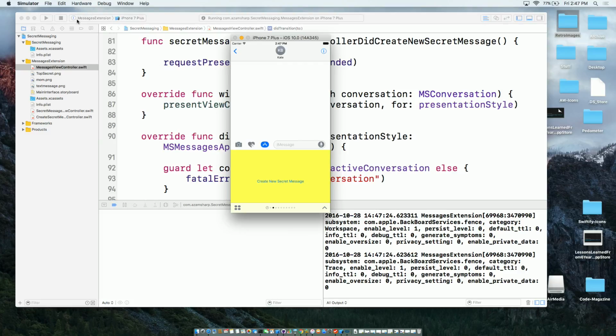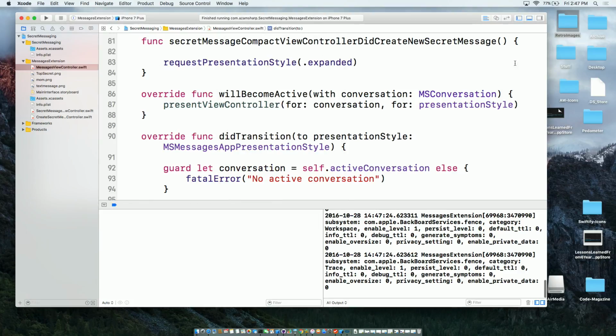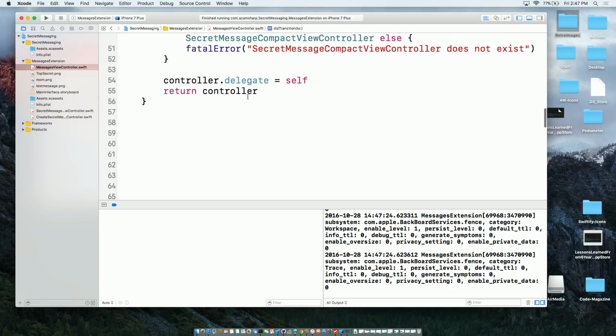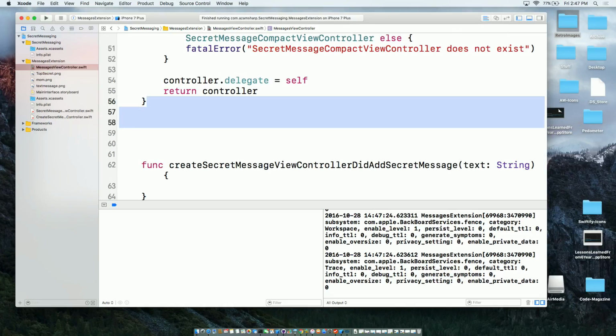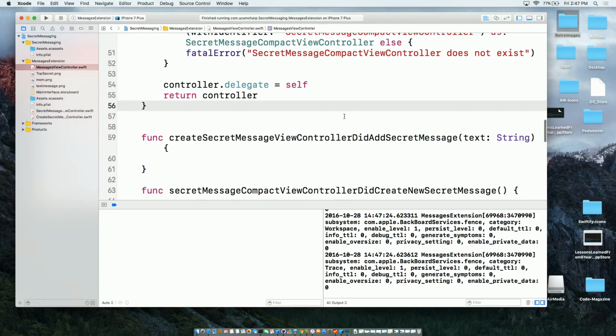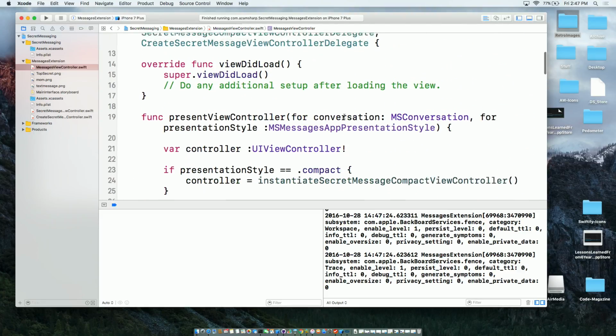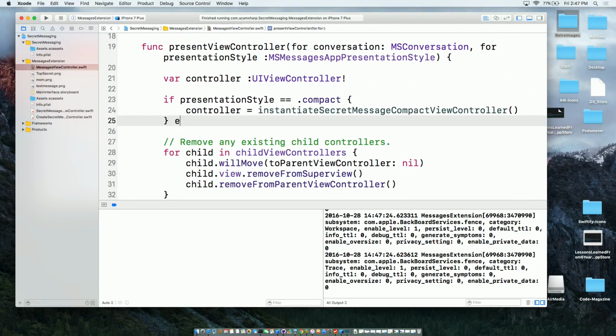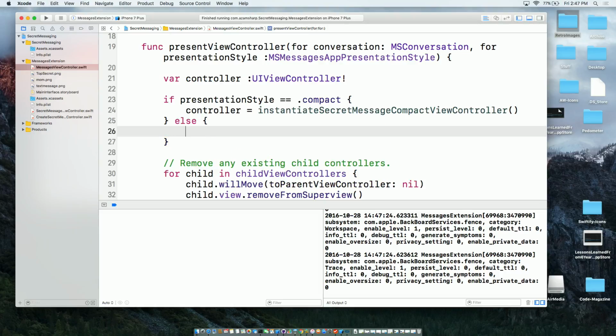All right, now when I click on that, it's not going to do anything basically, because I have not told my application what will happen for the expanded state. And I'm going to do the same exact thing. If it's not a compact state, well, there are only two states. So if it's not compact, it's expanded. And when I click on that, I want to show a screen where the teenager can type in the secret message. All right. So let's go ahead and do that.